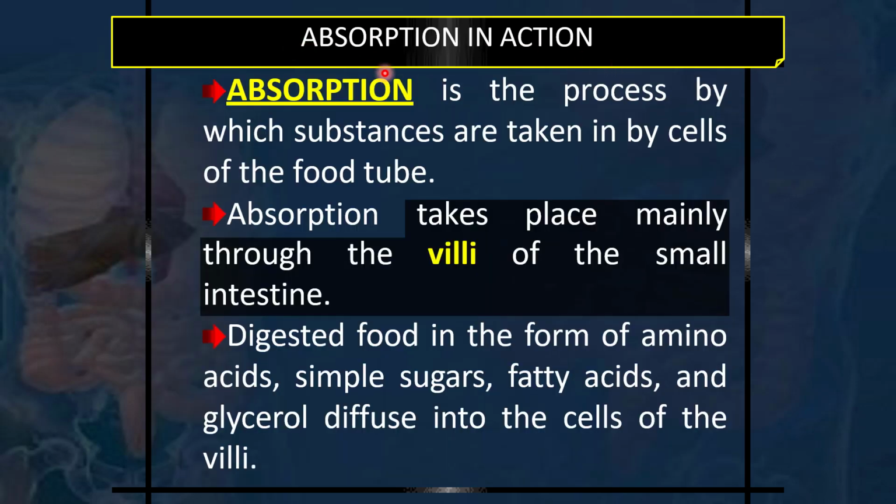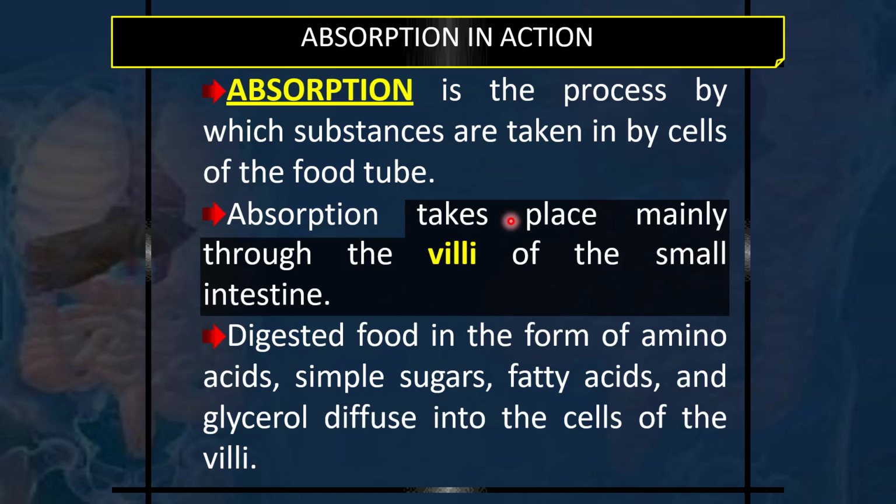So, absorption in action. Absorption is a process by which substances are taken in by cells of the food tube. Absorption takes place mainly through the villi of the small intestine. Digested food in the form of amino acids, simple sugar, fatty acid, and glycerol diffuse into the cells of the villi. Villi, as I have already told you, are cell wall projections which increase the surface area of the small intestine manifold, so the greater the surface area, the more absorption of nutrients.